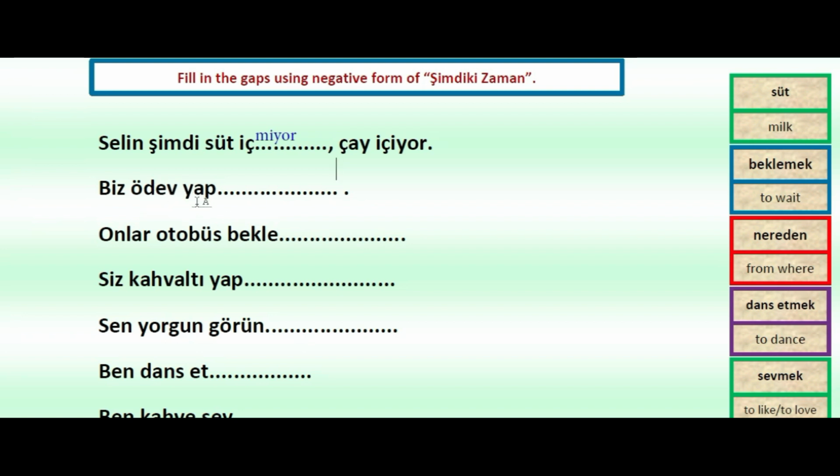Biz ödev yap. Okay, so ödev yapmak was to do homework. So we'll be saying we are not doing homework. How can we say it? So biz ödev yap. So we will be adding mı mi mu mü, one of them. So after a we can add mı. Yapmı. And after it we'll be using yor, and after it we'll be using the personal suffix. This time the subject of the sentence is biz. Because of it we are doing it with uz. Biz ödev yapmıyoruz. We are not doing homework.